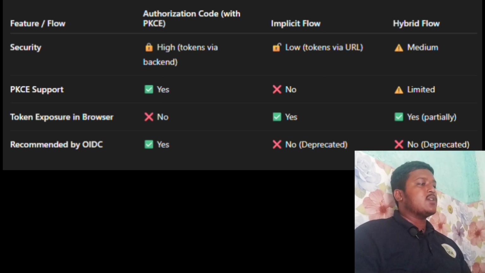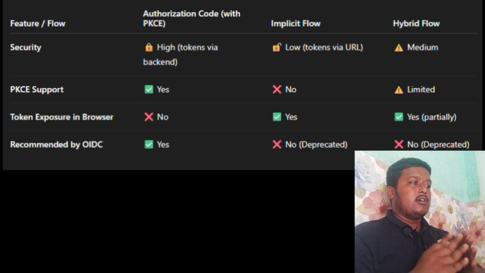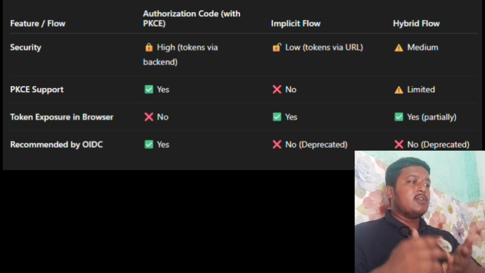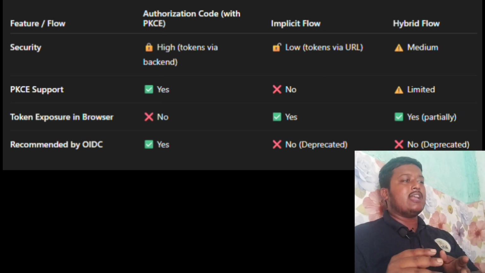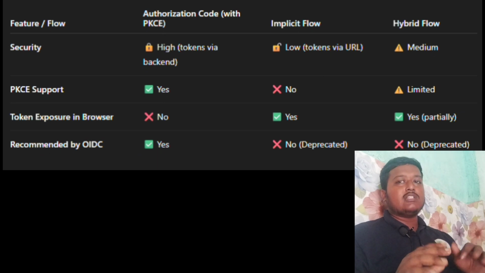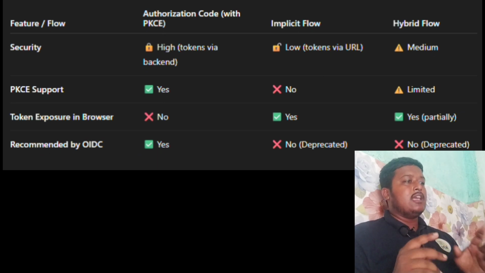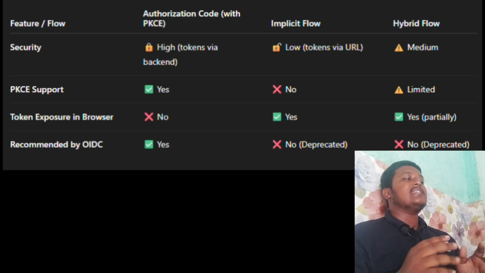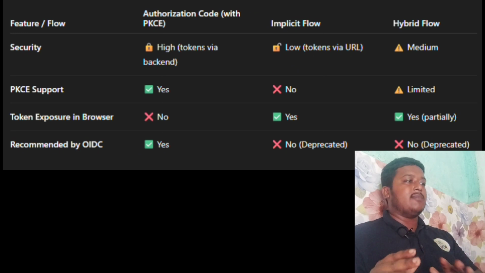As you can see, the first point is security. Auth code is highly secure, implicit is low, and hybrid is medium. PKCE support: it is supported by the auth code approach, implicit does not support it, and we see limited support in hybrid. Token exposure in the browser does not happen in auth code, which makes it more secure. In implicit it happens, and in hybrid it also partially happens, as the ID token is shared in the browser. Recommended by OIDC: yes, auth code is recommended by OIDC, while implicit and hybrid are mostly not recommended.